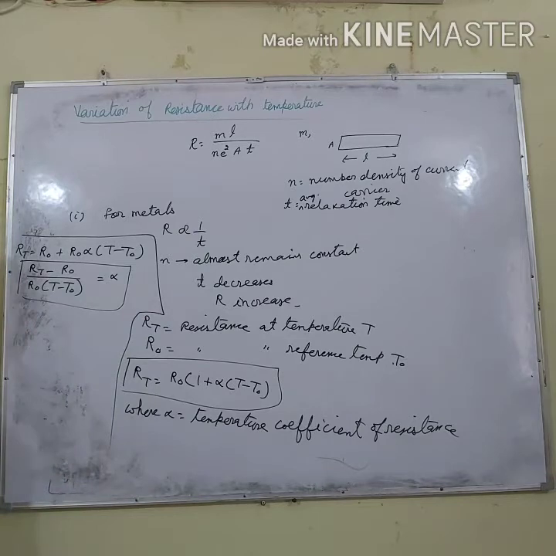How can you define α? The temperature coefficient of resistance is defined as the increase in resistance per unit original resistance per unit increase in temperature.